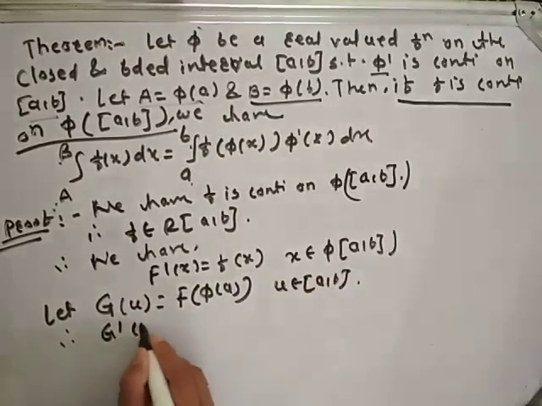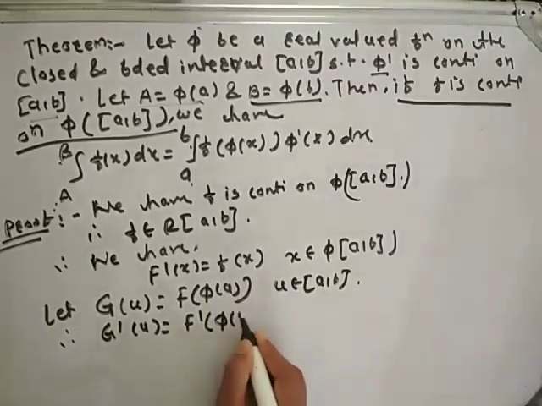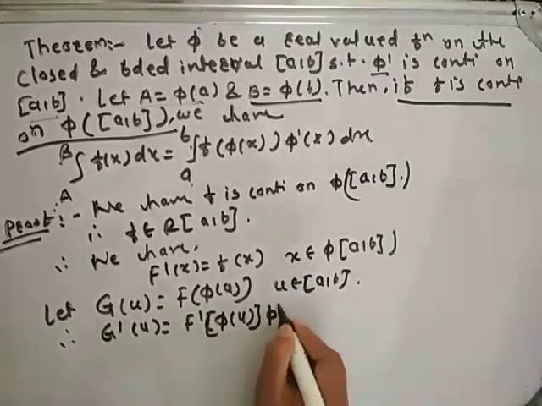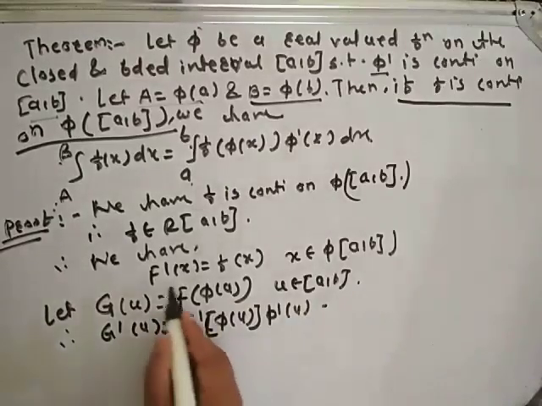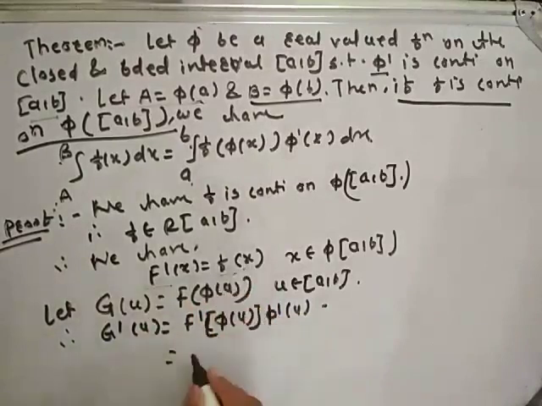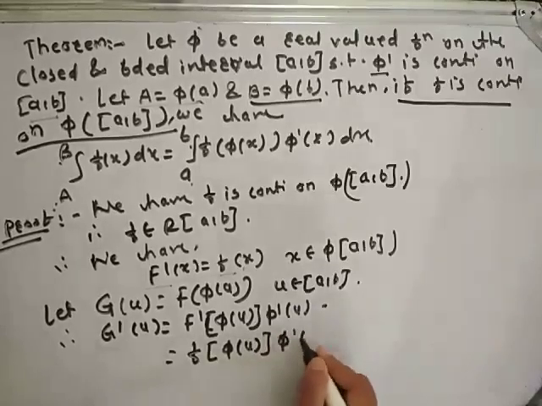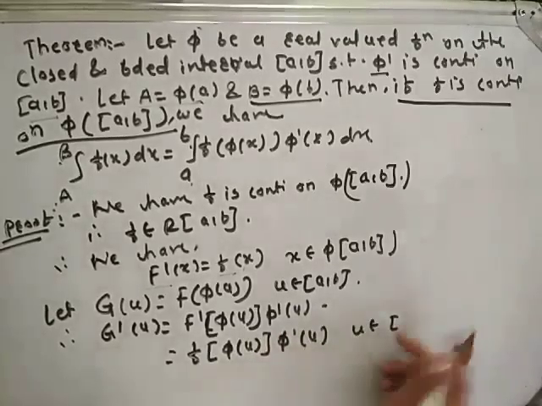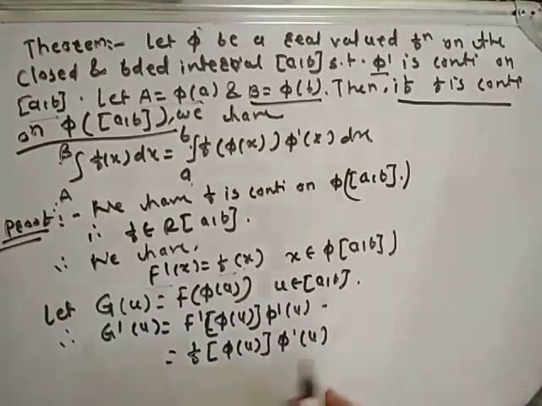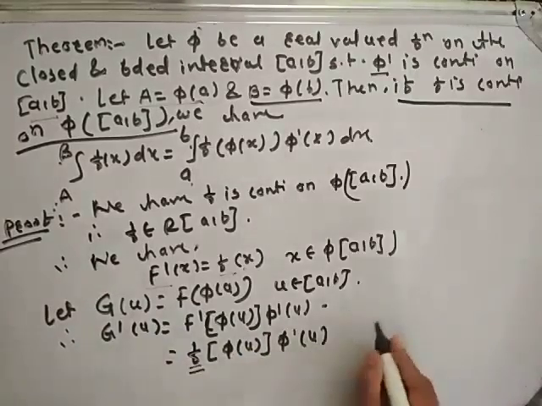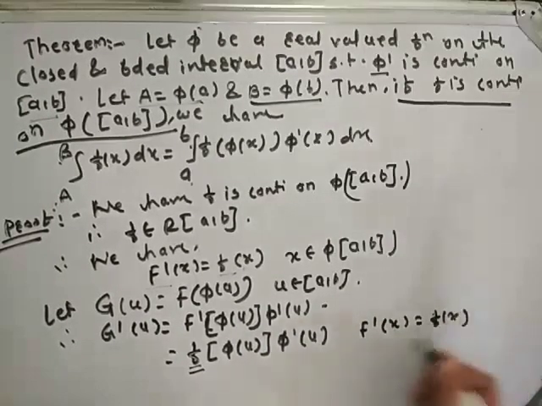So take derivative on both sides. We will use the chain rule. We will get capital F dash of phi of u into phi dash of u. This is equal to, here we will replace capital F dash by small f, small f of phi of u into phi dash of u, u belongs to closed interval [a, b], by F dash of x is equal to f of x.